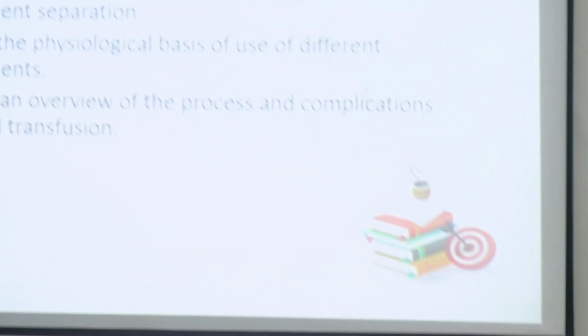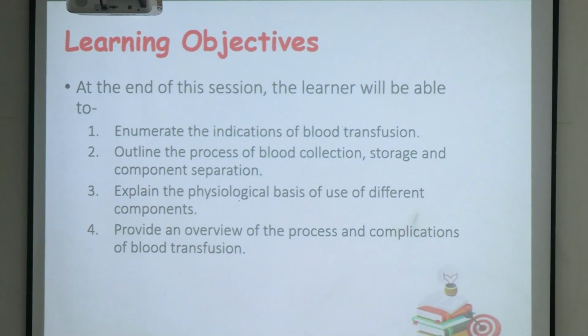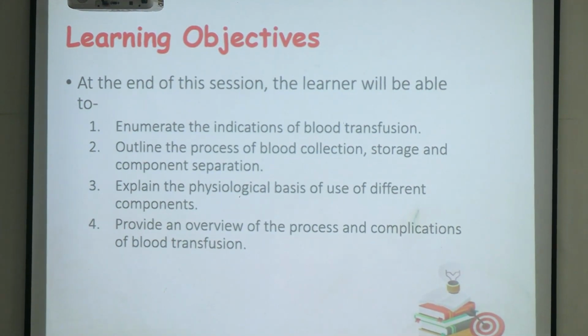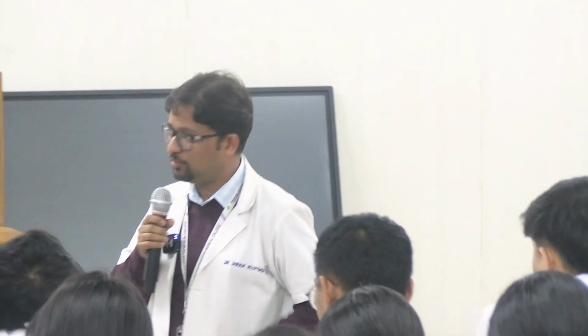So I'll introduce the learning objectives for this session. First we'll see what the indications of blood transfusion are. Then we'll see how the whole process is done, from the point of collection of the sample, how it is stored, and how different components are produced from that stored blood. What are the changes that happen in the cells and the plasma once stored? What is the basis of the various reactions that can occur? And at the end we'll also see an overview of the complications that might occur, and how the processes are done, all of this we'll see.